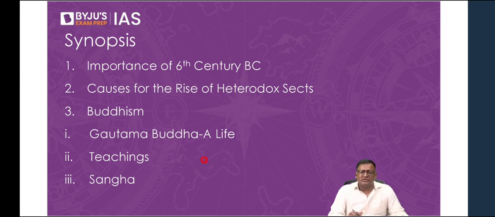UPSC every year keeps on asking questions from Buddhism and Jainism, or one of them, either in the prelims or in the mains. So therefore, I have decided to do Buddhism and Jainism first. So the synopsis of this topic: importance of the 6th century BC. Let me talk to you about that initially. Then causes for the rise of heterodox sects. What is the meaning of heterodox sects and what are the causes for their rise?